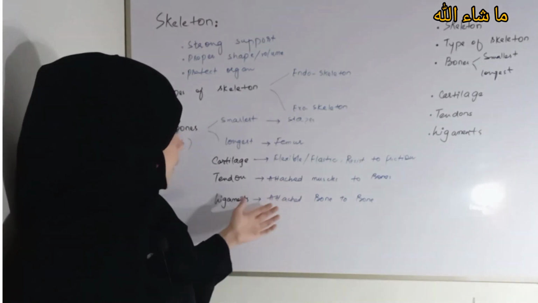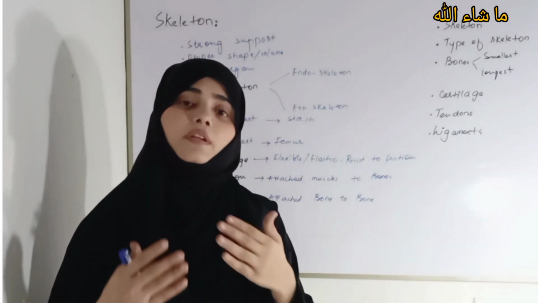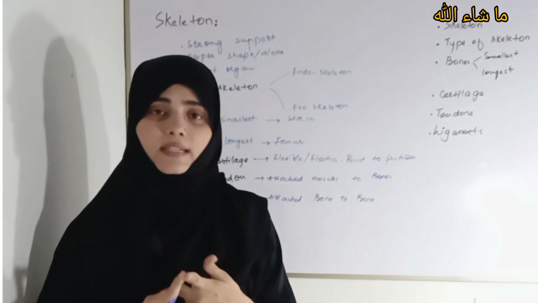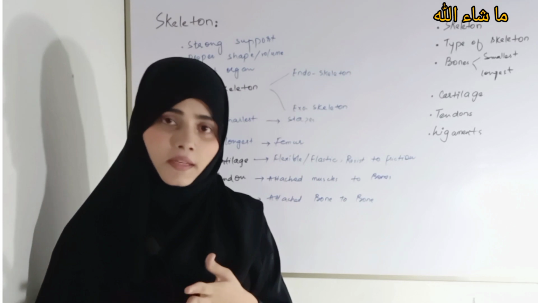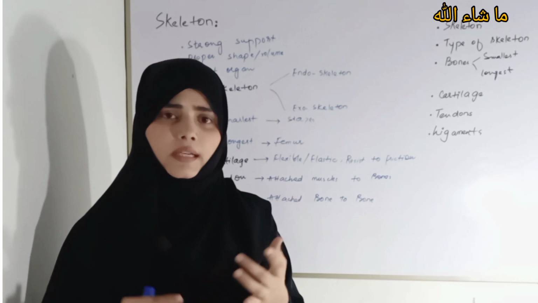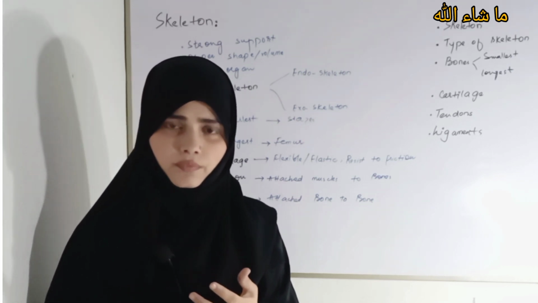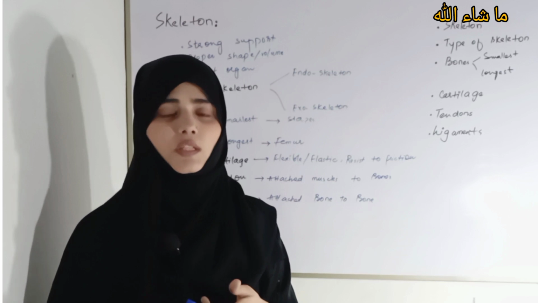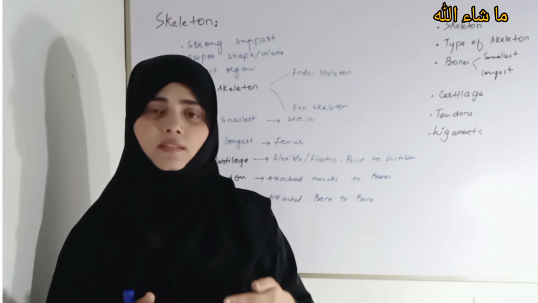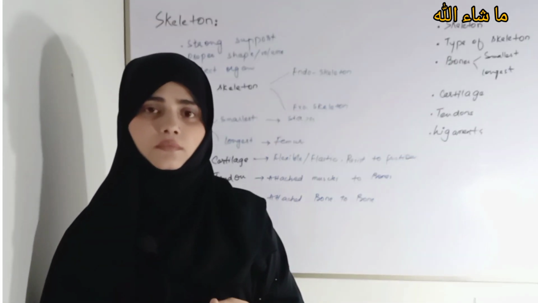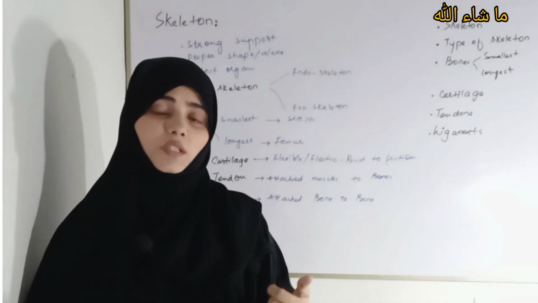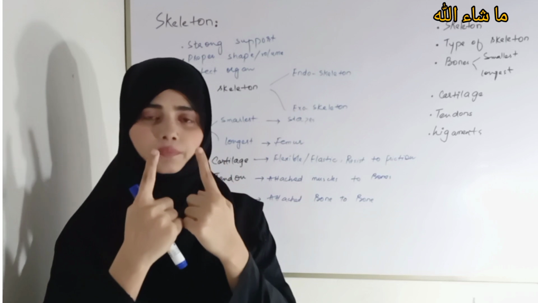Now let's come to the last topic, the different types of connective tissue present inside our body. Number 1 is cartilage, number 2 is tendons, and number 3 is ligaments. Now what is cartilage? Cartilage is a connective tissue. It is flexible and elastic in nature. And number 2, it has resistance to friction. And this cartilage is sometimes present in between two bones.